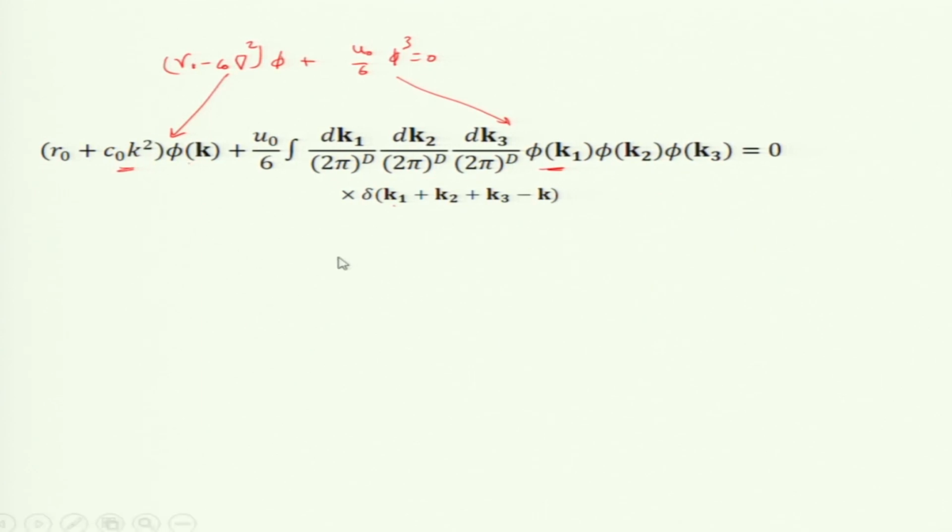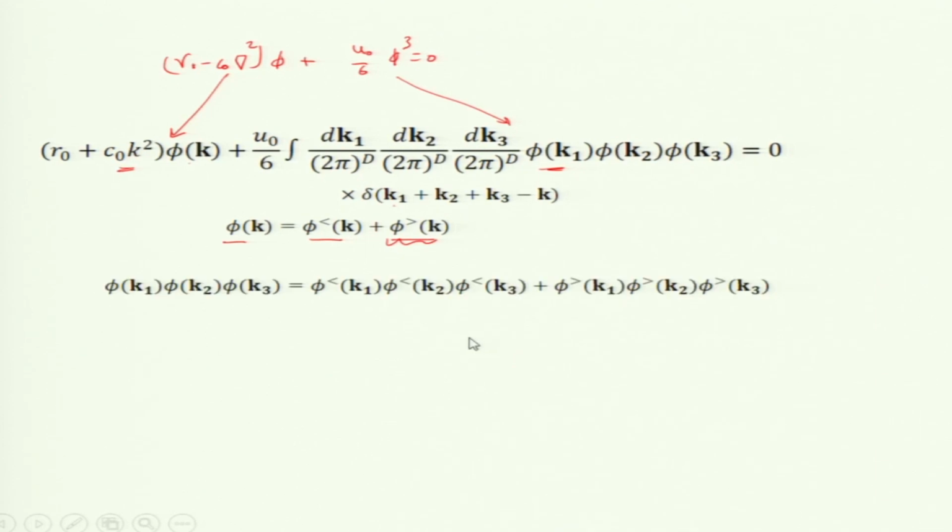Now, we make this partition of φ_k into φ_k less and φ_k greater, and I am going to average over φ_k greater. Please focus on this nonlinear term, it is not linear in φ.